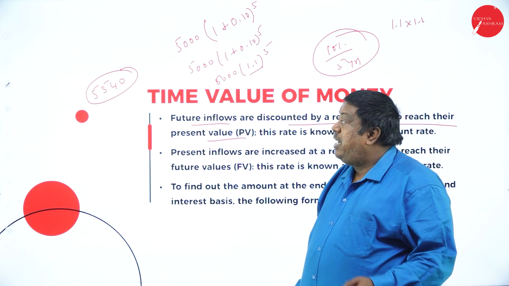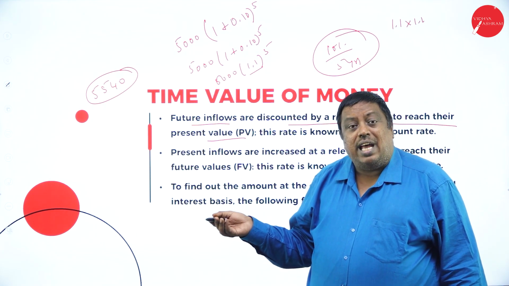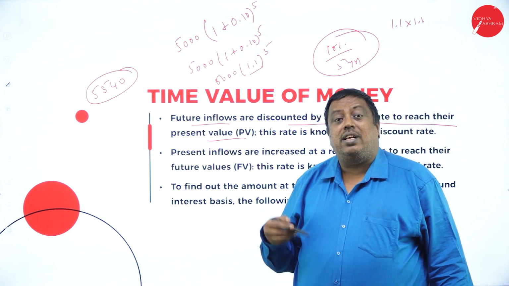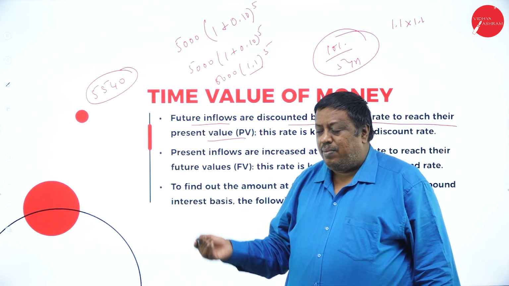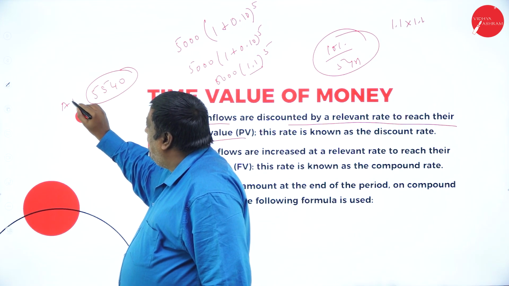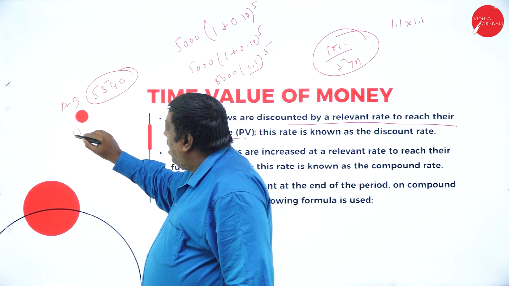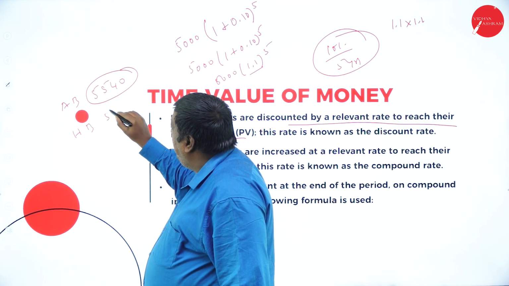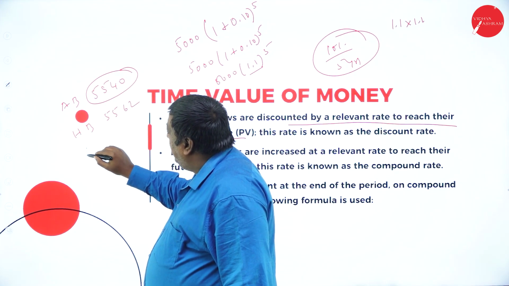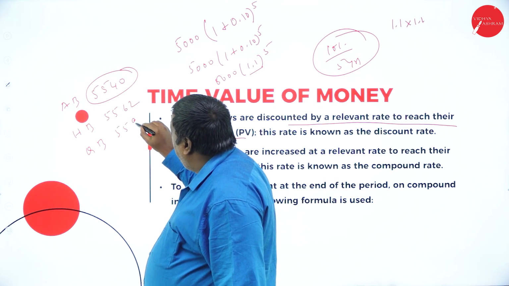Based on that, I have to decide whether to invest on an annual basis, a half-yearly basis, or a quarterly basis. If I invest annually, I may receive approximately 5,540. If I invest half-yearly, I may receive 5,562. If quarterly, I may receive 5,592.